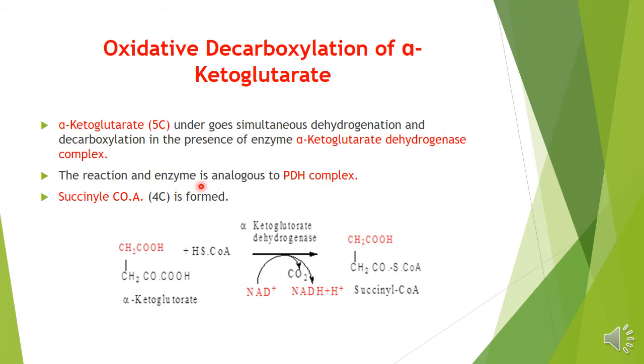The reaction in the enzyme is analogous to the PDH complex, and there is a formation of succinyl coenzyme A, which is a 4-carbon compound.